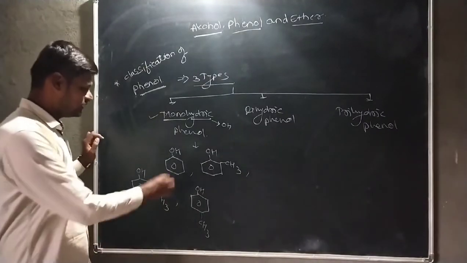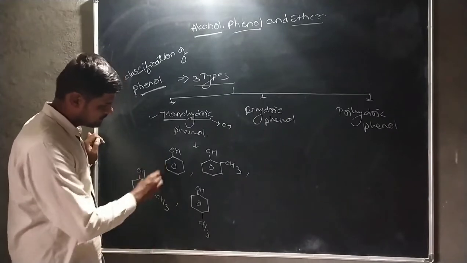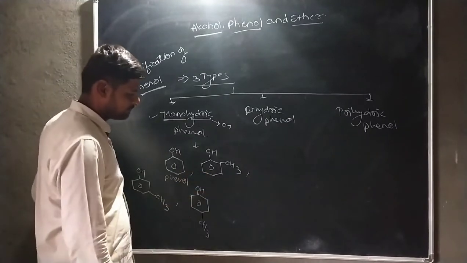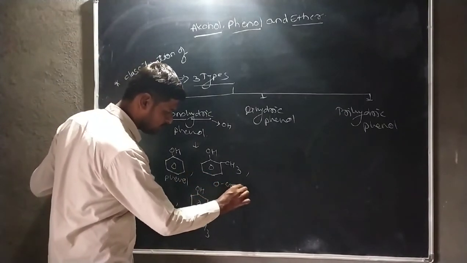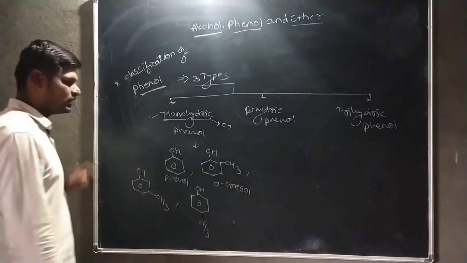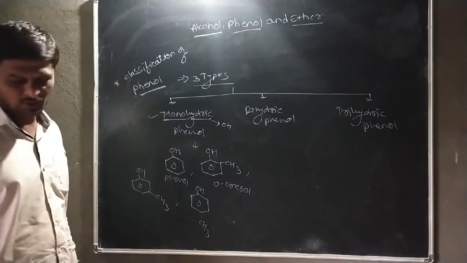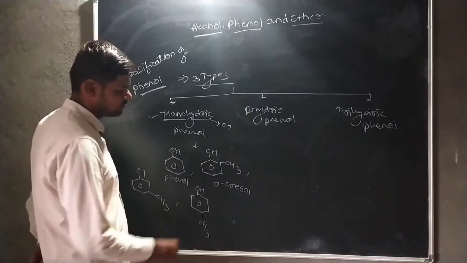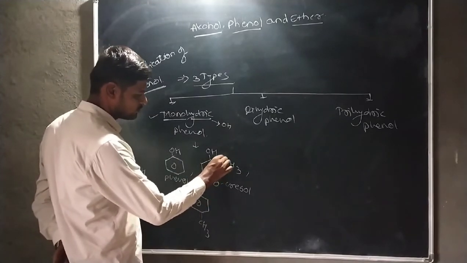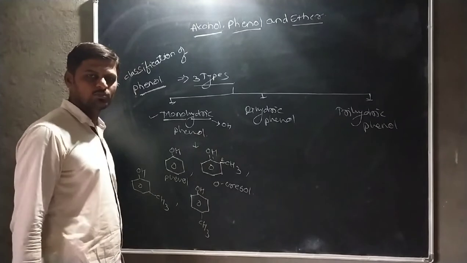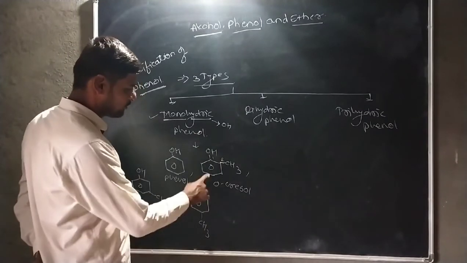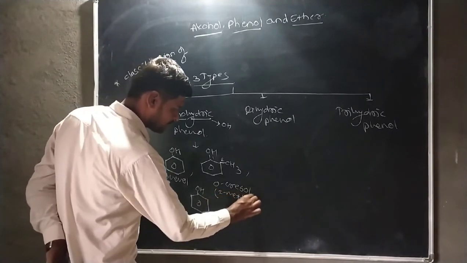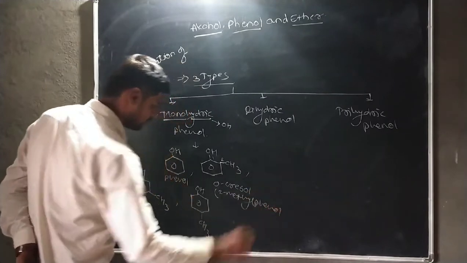In monohydric phenol, this compound is commonly known as phenol. This one is orthocresol, that means ortho-methyl phenol. In IUPAC nomenclature, numbering goes: second number to the methyl group and first number to the hydroxyl group, according to the priority sequence of functional groups. Therefore, this orthocresol is also known as 2-methyl phenol. Okay.